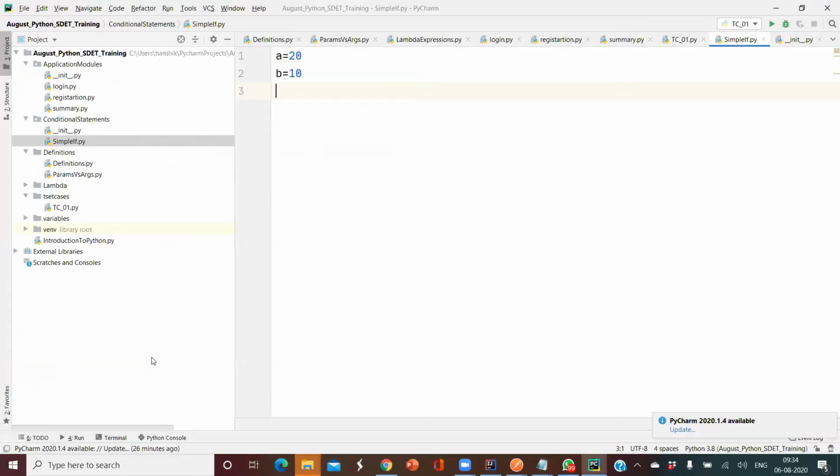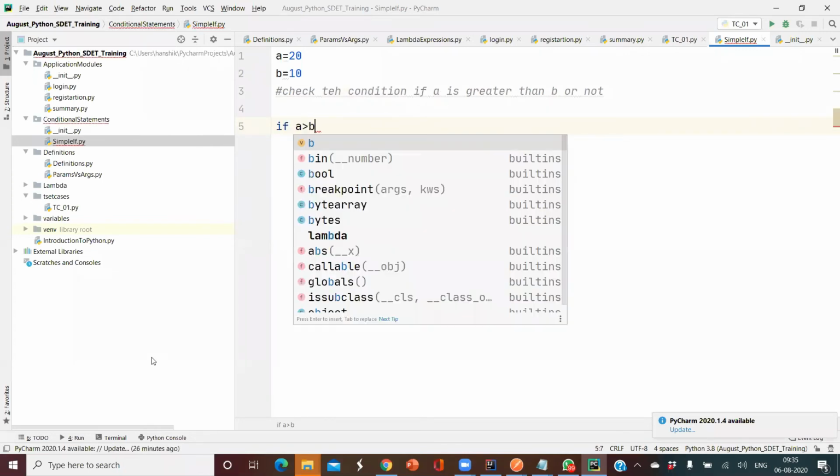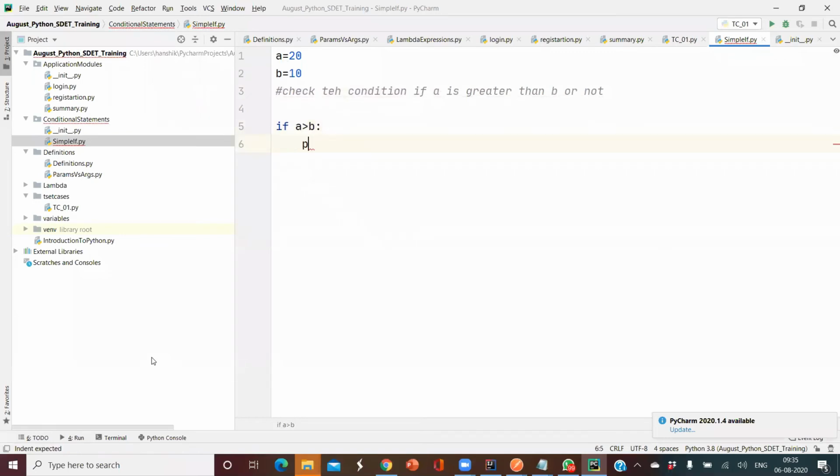Here, my condition is I want to verify whether A is greater than B or not. So check the condition if A is greater than B or not. How to check that? Write a simple if condition: if A is greater than B colon, then print "A is greater than B".